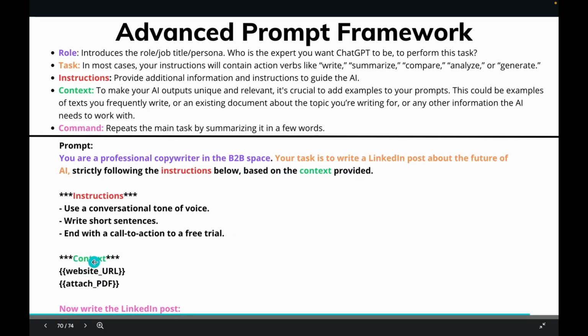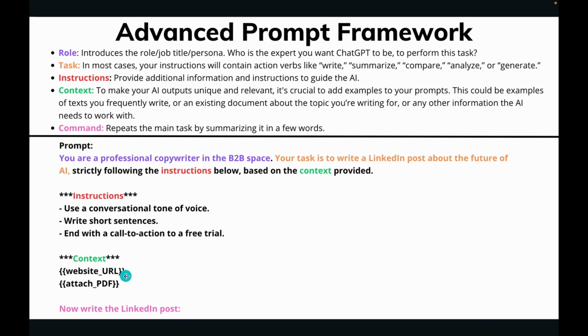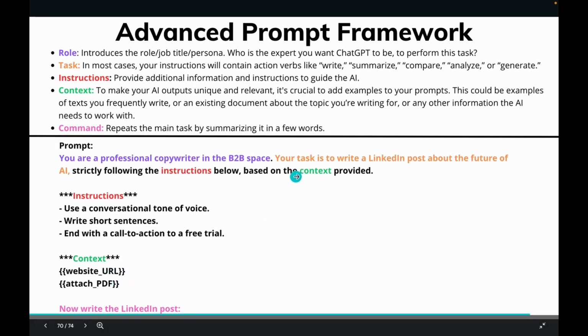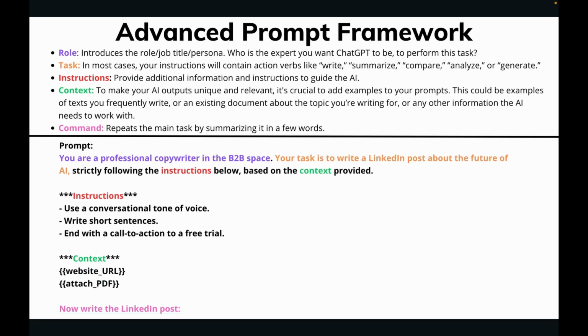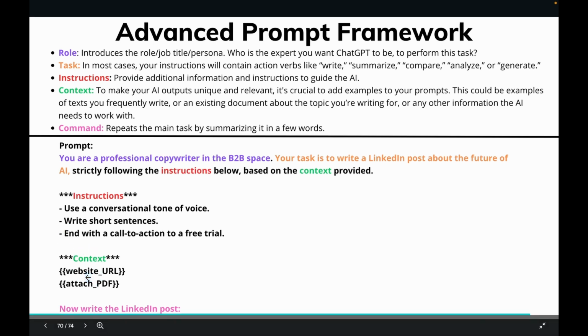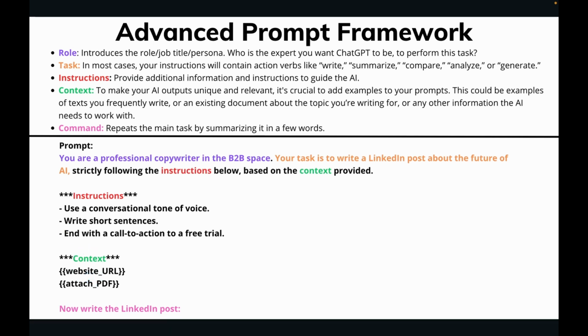And then down this little section right here, context, this is where you're going to put website URLs. You're going to technically attach a PDF, which I'll do a demo of, so you don't really need to explicitly say attach, but I'll show you how to attach a PDF document, for example. You need to add some additional local knowledge, PDF files, example work for the model to give you a much better answer, because you never want to rely on just ChatGPT to word vomit whatever it outputs.